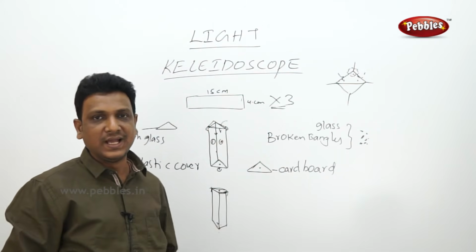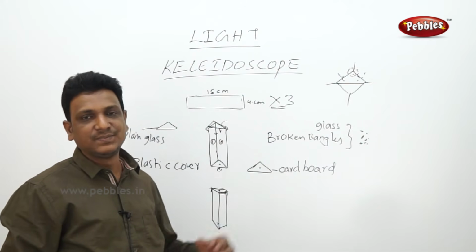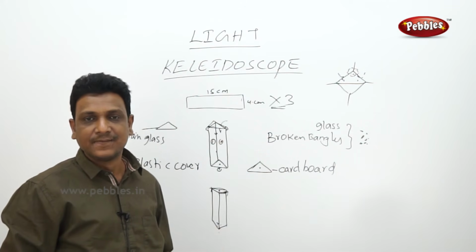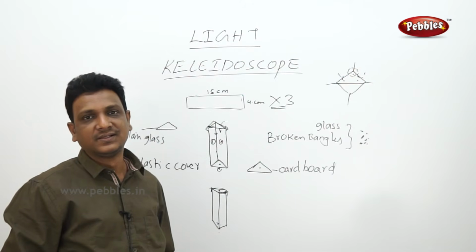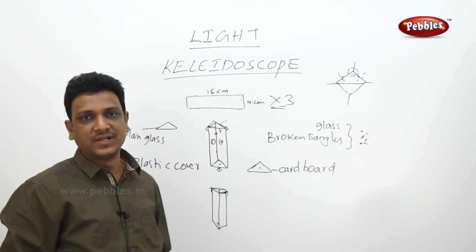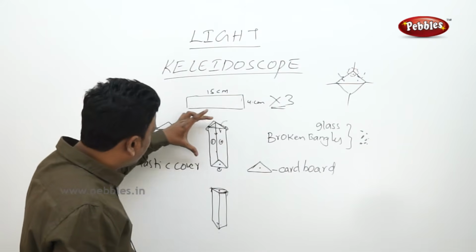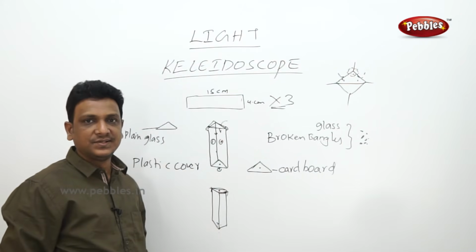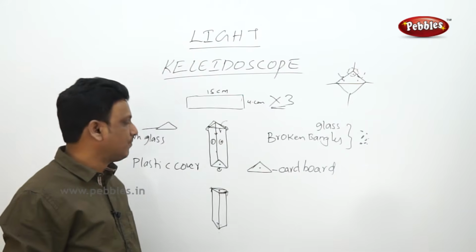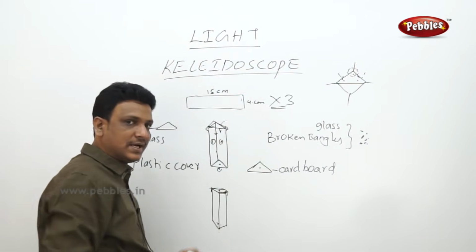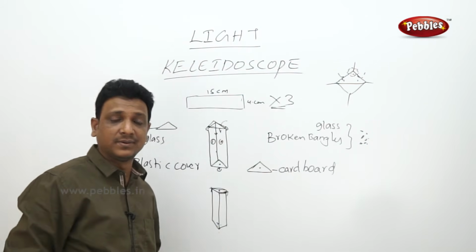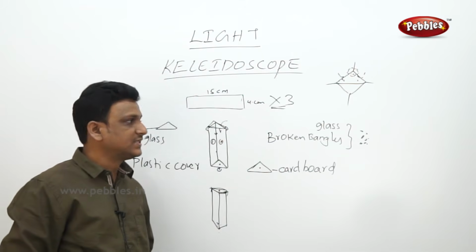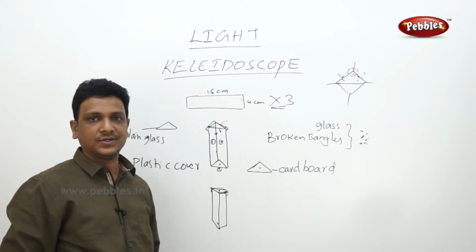Take care while you are working with glass pieces and mirror slabs. There is a chance of a small cut on your hands. So take care while making this. Properly fix with the sellotape and properly cover both the ends with plastic paper. That is for safety, so that you can enjoy your kaleidoscope. Finally you can wrap your kaleidoscope in designed paper, colored paper or some gift wrapping, then it will be more attractive. In this way you can make a kaleidoscope.